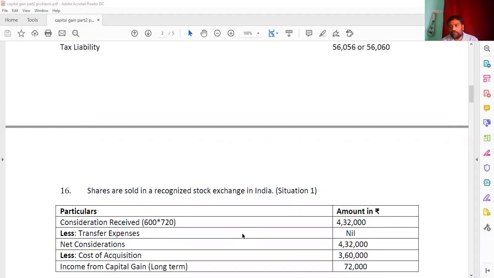So in situation 1, the shares were sold in the recognized stock exchange. In the second situation, the shares are sold in the unrecognized stock exchange. We know very well, just now we have done, when the shares are sold in the recognized stock exchange, as in the previous sum; similarly we are going to do. When it is sold in the unrecognized stock exchange, the assessee has an option: there we are going to calculate with indexation and without indexation. Now look at the sum on the screen.